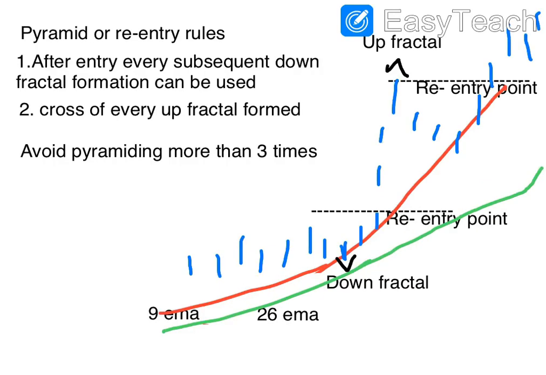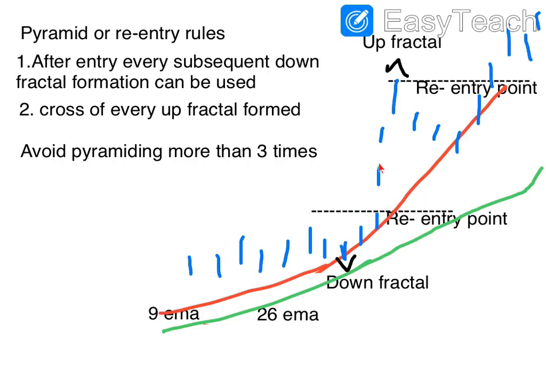Now, if you want to do pyramiding, it is not necessary that you should do pyramiding. And if you want to add more position, to add more quantity to your purchases, then you can do pyramid. Whenever the price comes near the averages and it forms a down fractal, then you can re-enter. See, here you got a down fractal, two bars on the side, they are having higher lows. So after the fifth bar, the down fractal is complete, so you can enter above this. So this way you can make a re-entry or additional entry to your position.